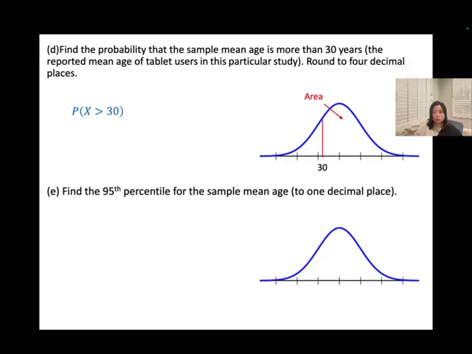So x greater than 30. Greater than means we're looking for the area to the right. And then we'll be using the normal CDF. So lower value starting at this point with 30, upper value that'll be 1E99. And then we have the mean, and then we have the standard deviation of the sample means. Use your calculator. You're going to get 0.9962.